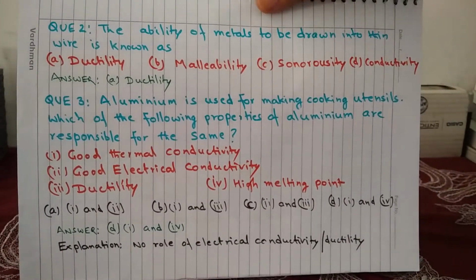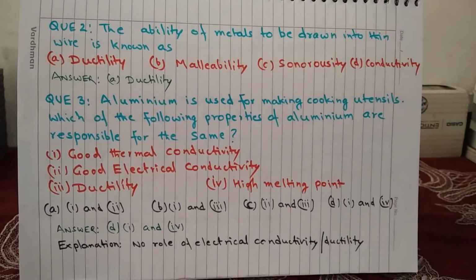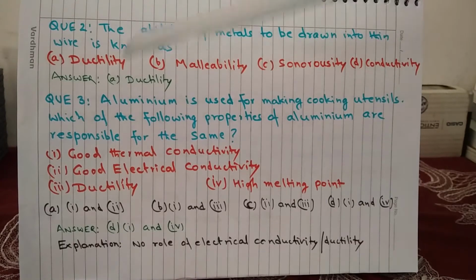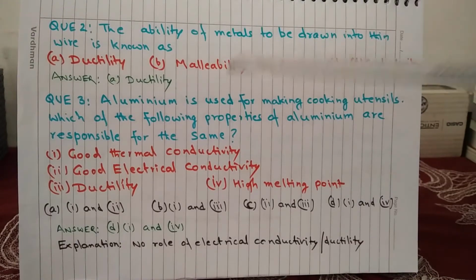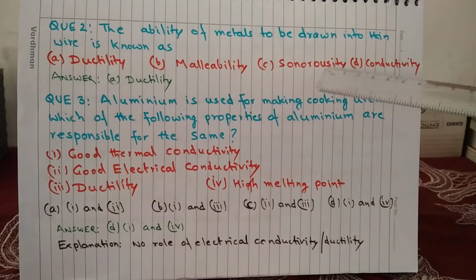Question 2. The ability of metals to be drawn into thin wire is known as A. Ductility, B. Malleability, C. Sonorosity, and D. Conductivity. And the answer is A. Ductility.